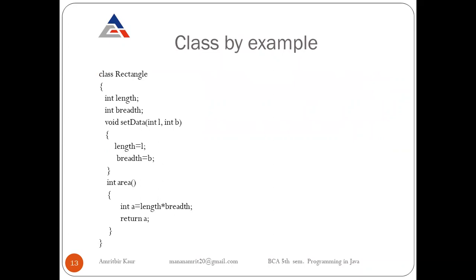Here is a class example. Firstly, we write the class header. This is our class header. As we see in the syntax, firstly we use the keyword class, then our class name, that is Rectangle, and this is the body of our class. Inside the body, firstly we declare fields. This is our field declaration.